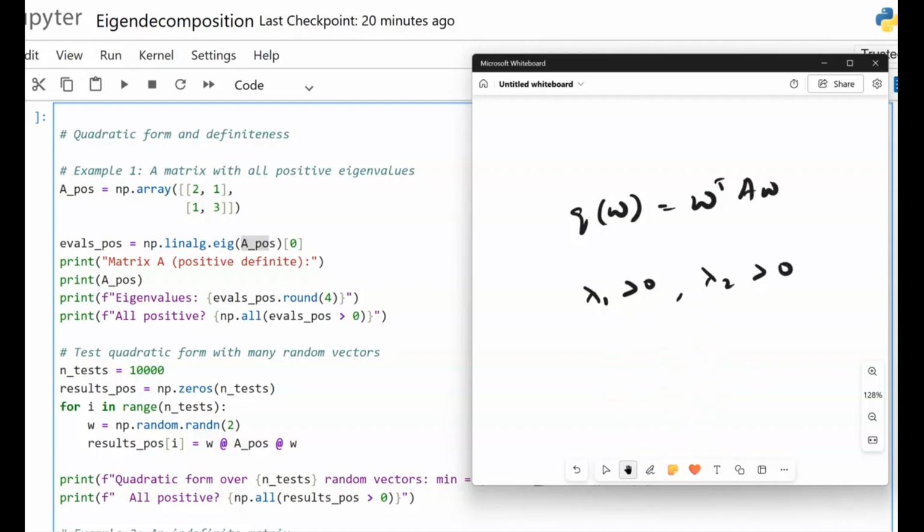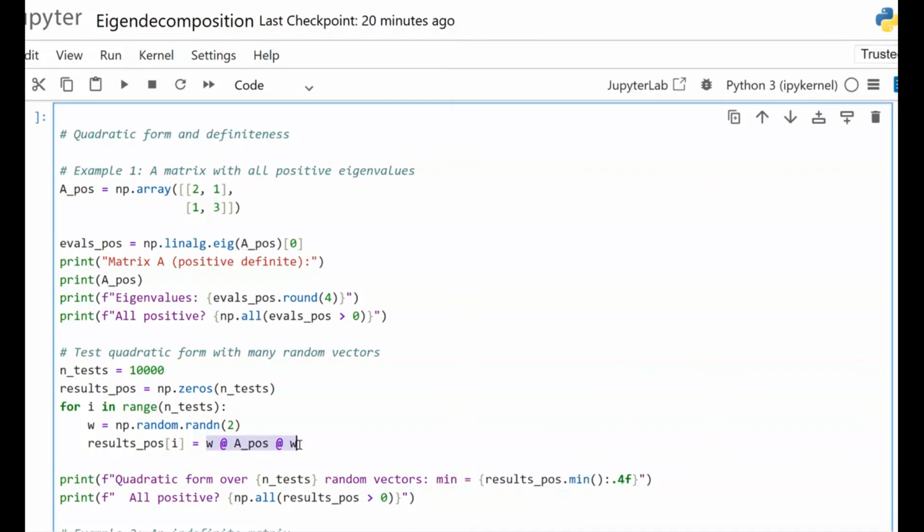And theoretically, of course, if all eigenvalues are positive, then W transpose multiplied by A multiplied by W is greater than 0. So A is positive definite. When we do the empirical test, we evaluate values for 10,000 random vectors, and the minimum value is still positive. And yes, dear friends, this loop confirms that no direction produces a negative or 0 value.